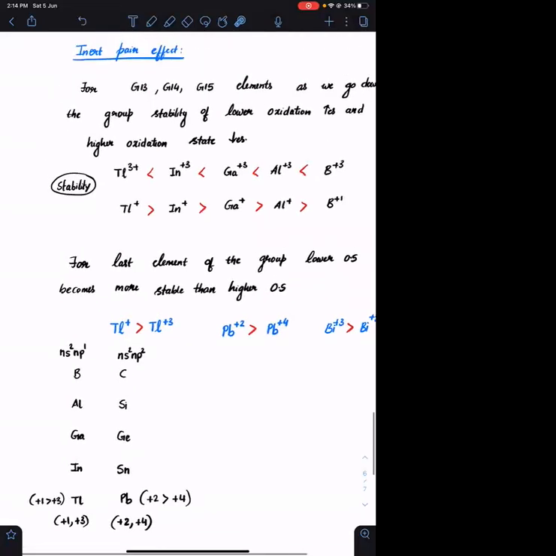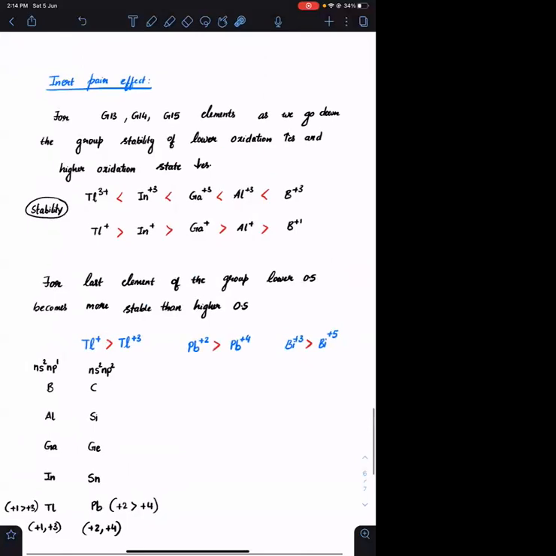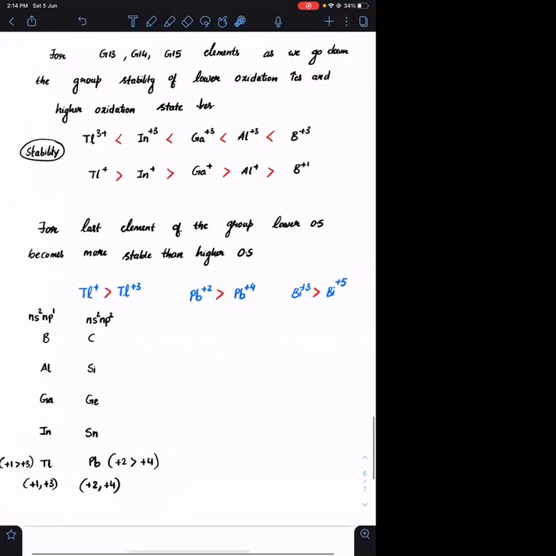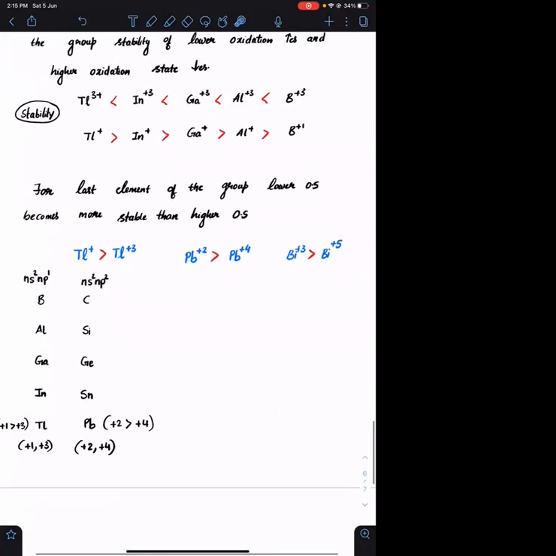Okay. As we go down the group, the stability of lower oxidation state increases and higher oxidation state decreases. इतना याद रखना. For the last element of the group, the lower oxidation state becomes more stable when compared to higher oxidation states. Okay. इसलिए एक क्वेश्चन ये आता है, if I take PbO2 and PbO, out of these two oxides, which will be more stable?